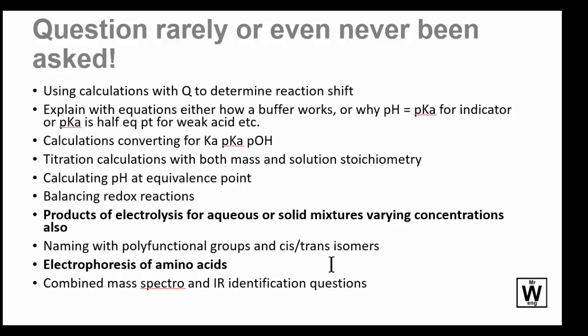Electrophoresis of amino acids also shows a much deeper level of acids and bases and forces, and just incorporates electrolytic cells in there in some way. They're just two great things to ask. And then the combined mass spectro and infrared questions, which they've asked rarely as well, not completely absent. Okay, so be ready for those. In QCA, please put them in there.